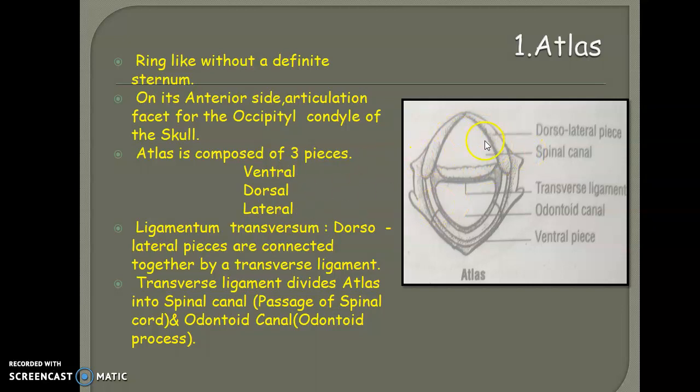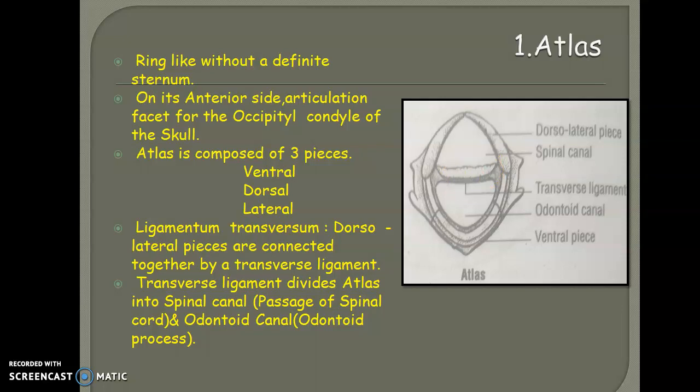It generally consists of three pieces: a dorsal region, positioned here, and a lateral region, together known as the dorsolateral piece, and a ventral piece. There is a paired dorsolateral piece, on the right side as well as the left side, along with a ventral piece. These three pieces together form the atlas vertebrae. In addition, you can see a ligament-like structure between the dorsal and the ventral part. This is called the ligamentum transversum.